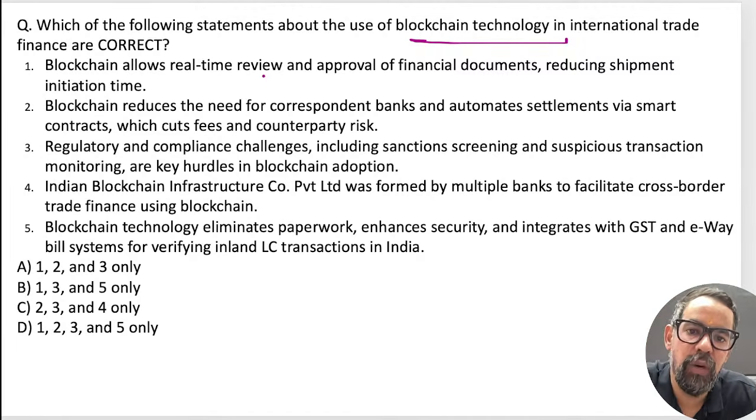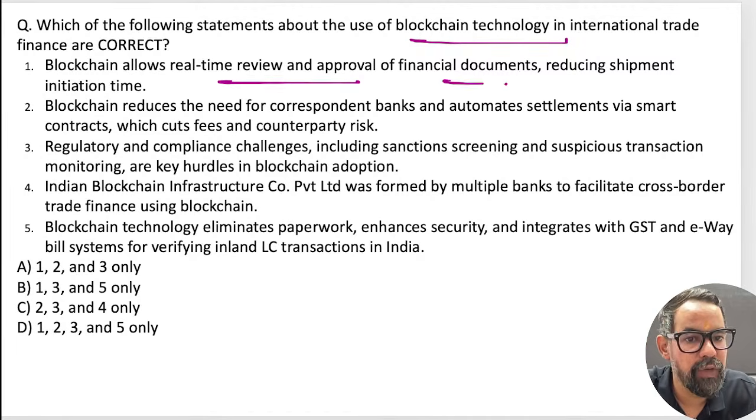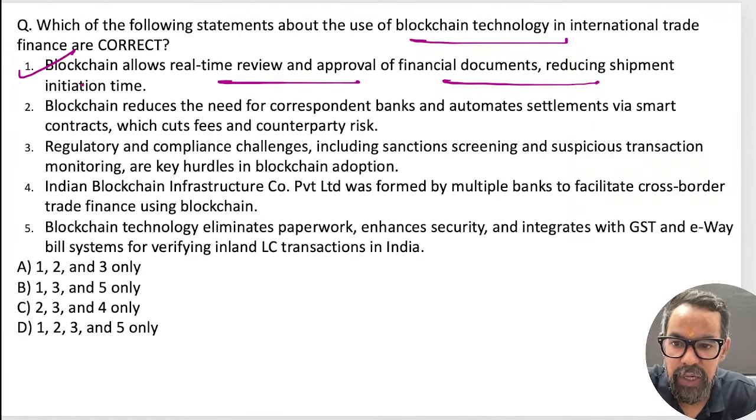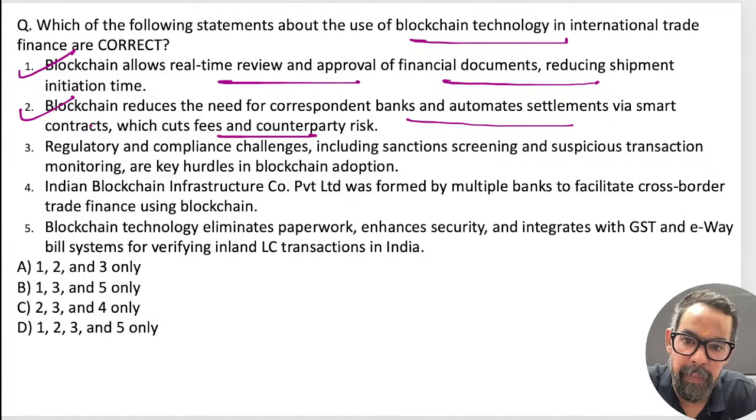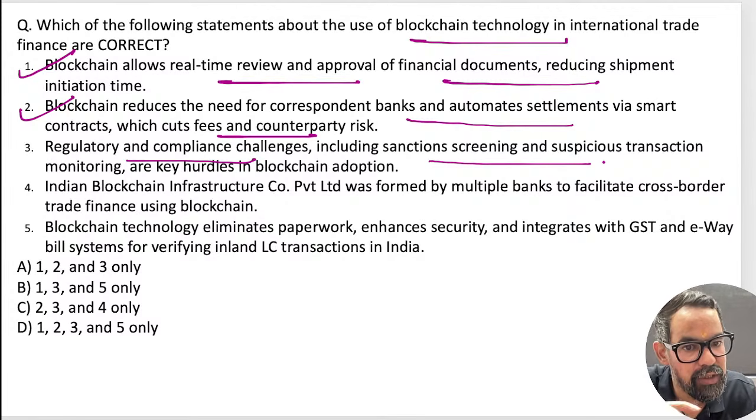Blockchain allows real-time review and approval of financial documents, reducing the shipment initiation time. Blockchain reduces the need for correspondent banks and automates settlement by smart contracts, which cuts fees and counterparty risk. Regulatory and compliance challenges, including sanction screening and suspicious transaction monitoring, are the hurdles for this one.